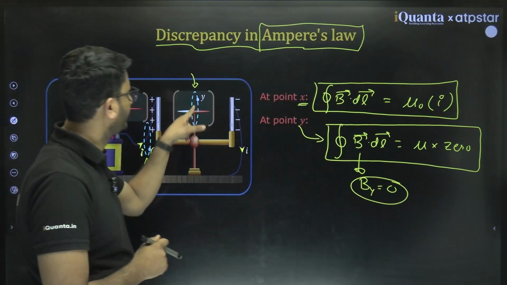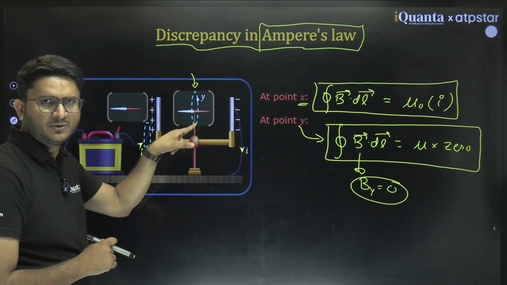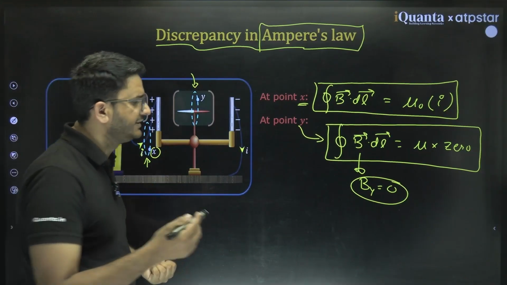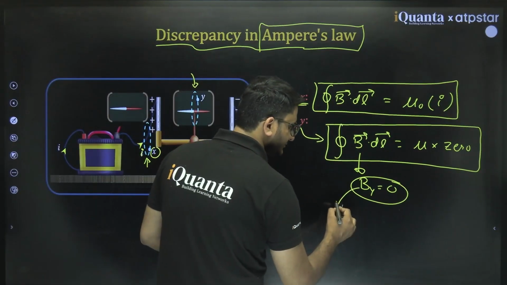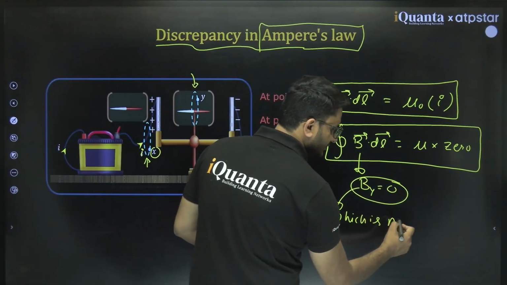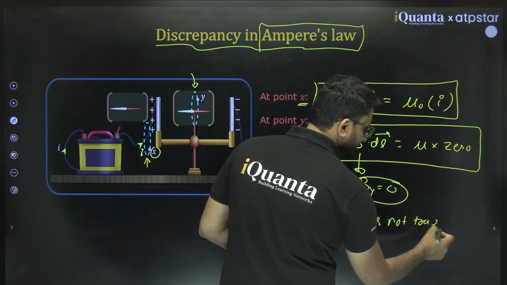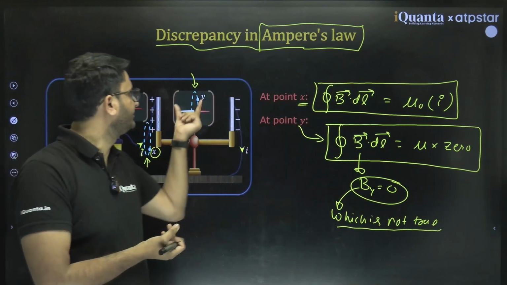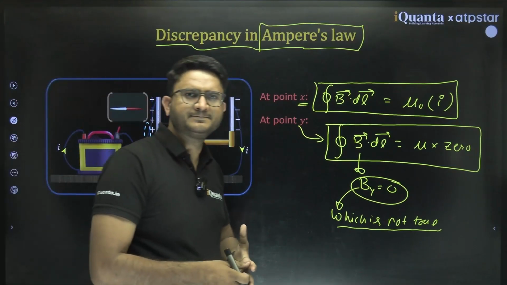The magnetic field at point y must be 0. But the magnetic needle is getting deflected, which is not true. By is not 0 because this needle is showing some deflection.